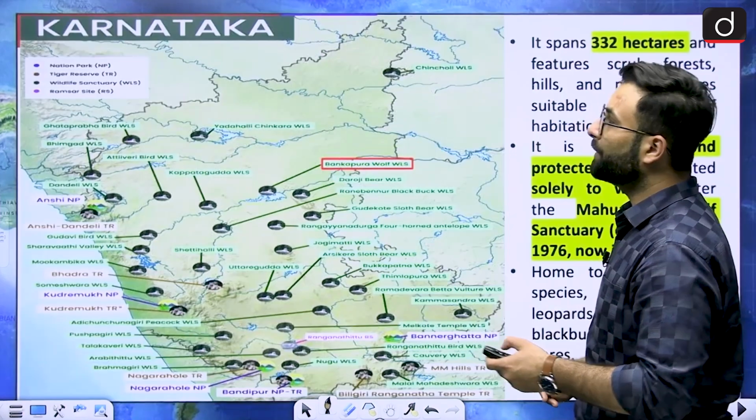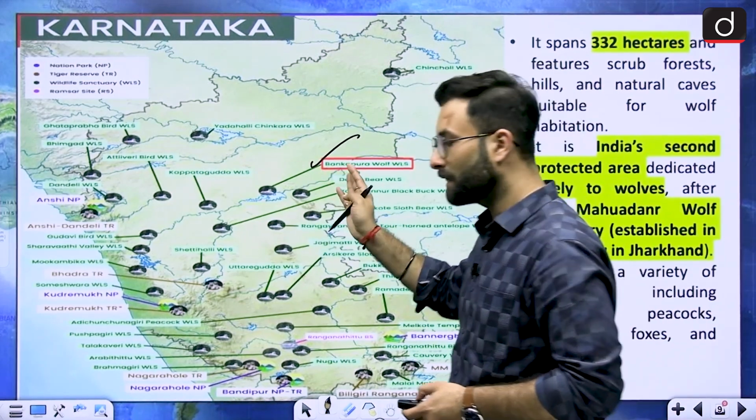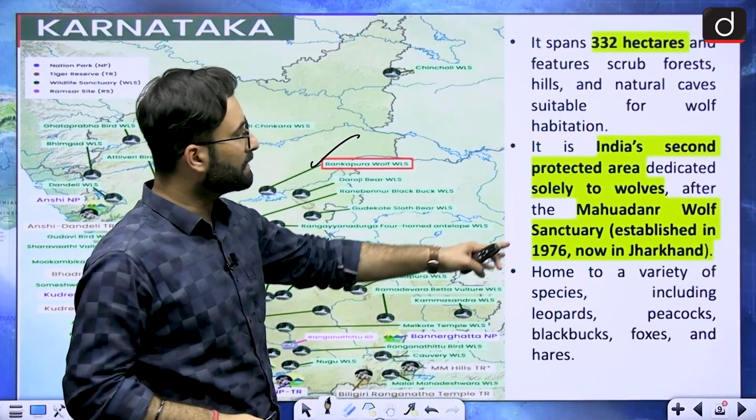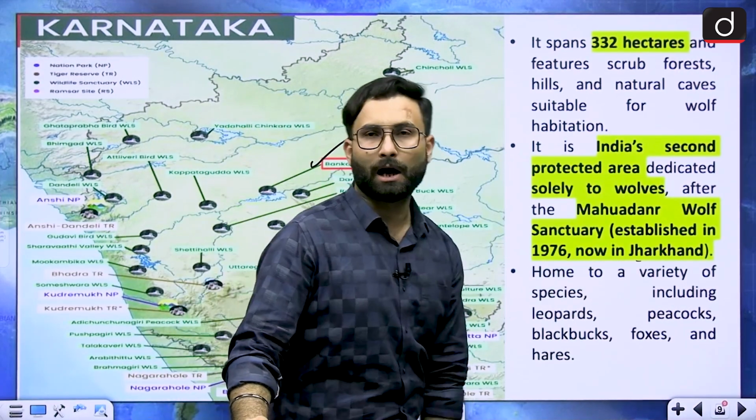Okay. Now coming to the next part, Bankapur Wolf Sanctuary, which we have already seen, is in Karnataka. Other than that, they have said that it is the second one. The first one is Mahuadanar, which is located in Jharkhand. Okay, I hope that is clear.